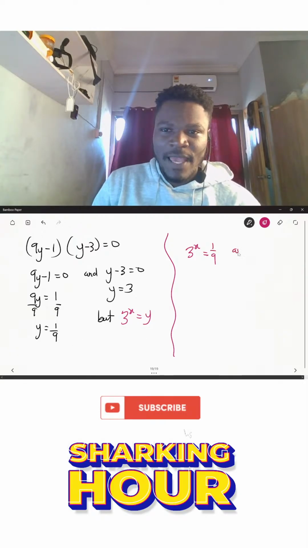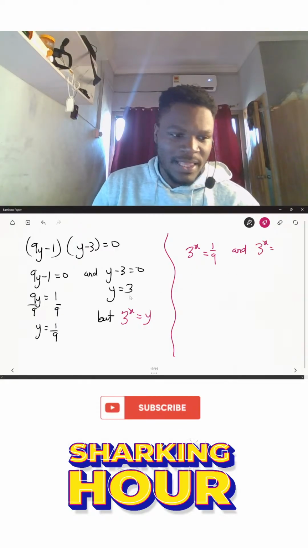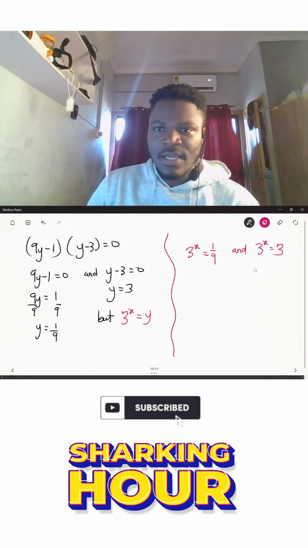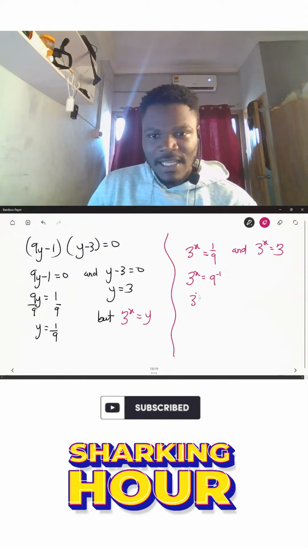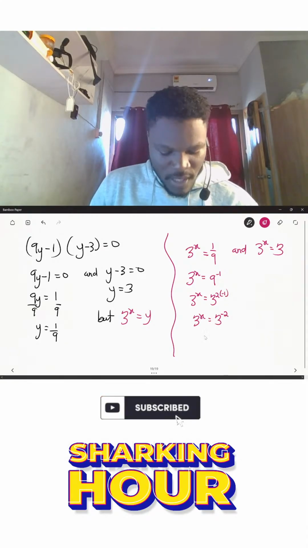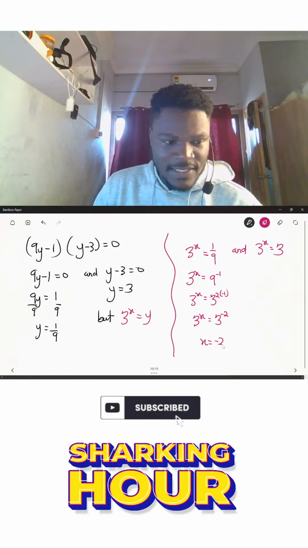And for the second one, my 3 power x will be equal to 3. Here we can rewrite 1 over 9 as 9 inverse. So 3 power x is equal to 3 power 2, which is 9, multiplied by the negative 1. So it will become 3 power x is equal to 3 power negative 2. Therefore, the value of x in this particular case will be negative 2.